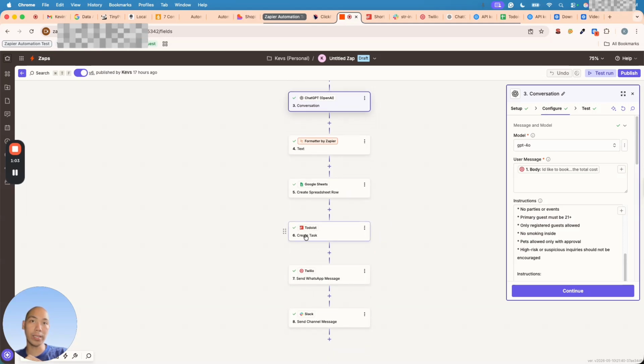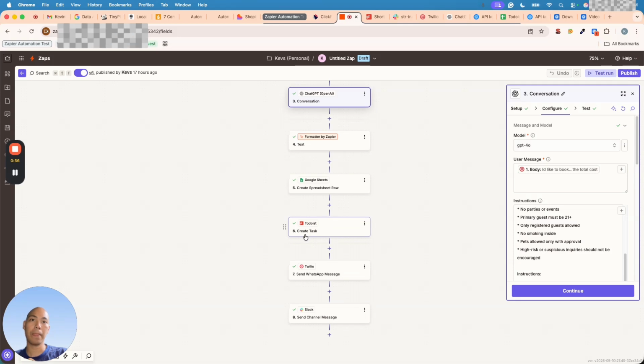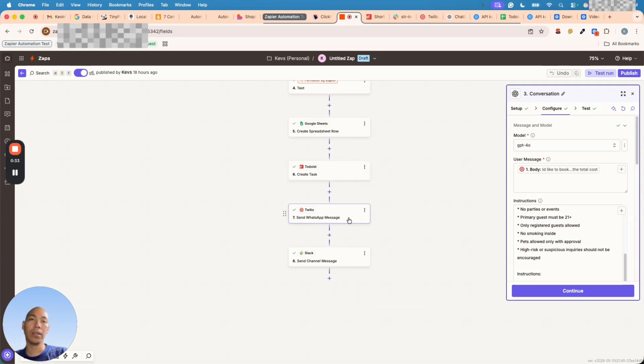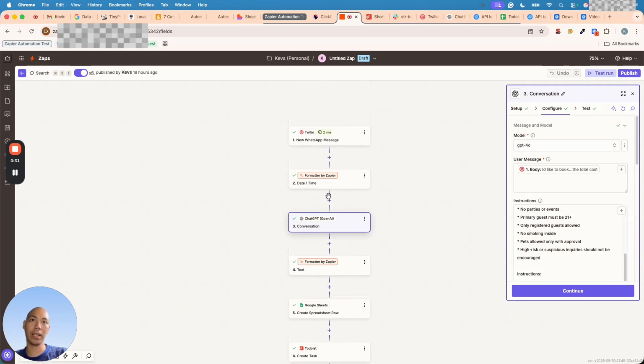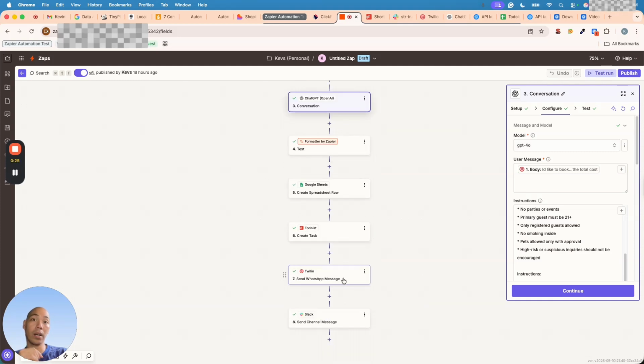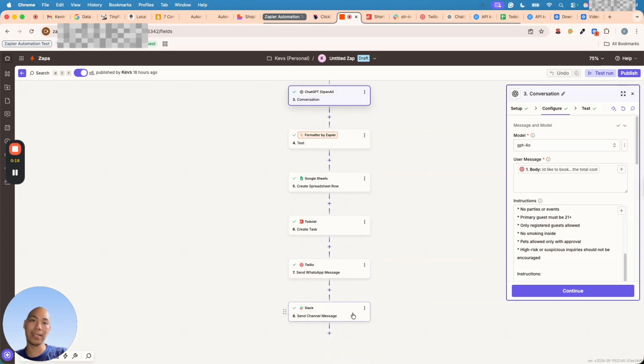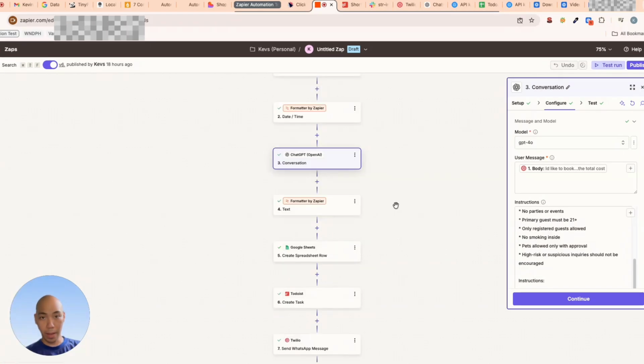And then Todoist, where we can create tasks and delegate to a person or assignee. Then another Twilio action to send a response generated by OpenAI to the customer's inquiry. Then lastly, the Slack channel to notify the team. So this is for internal use, to notify the team that there's a new lead that came in. Now, I believe that this system cannot just be applied to short-term rental business, but to other business models as well.